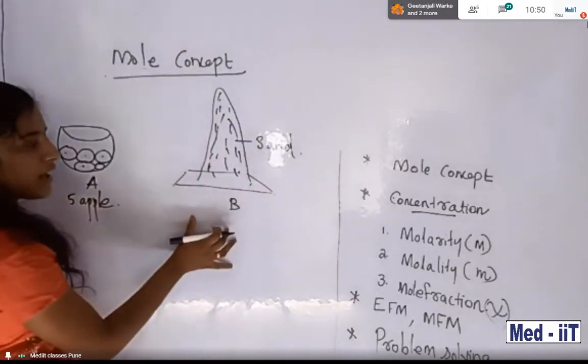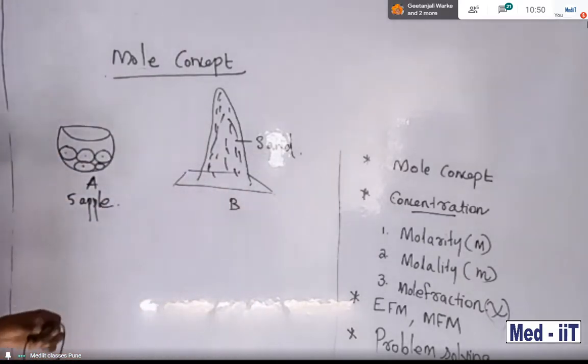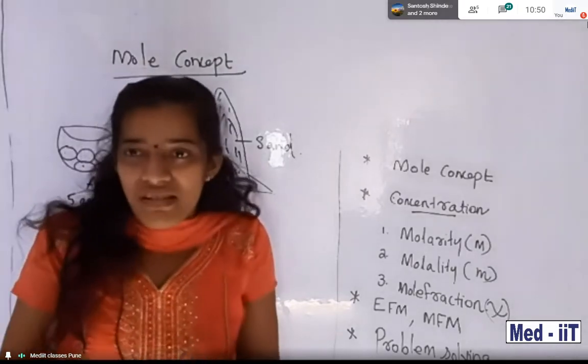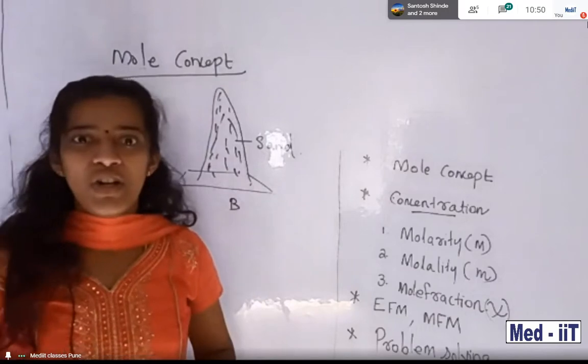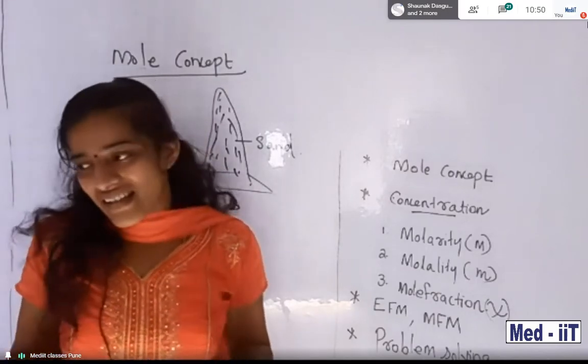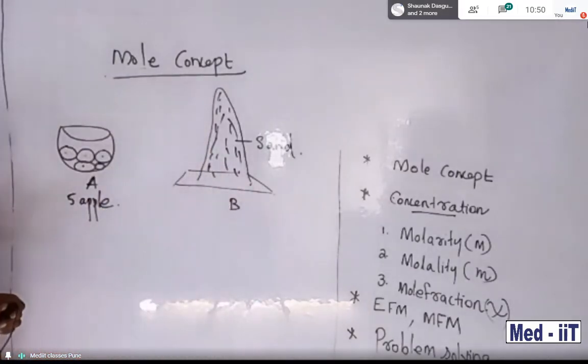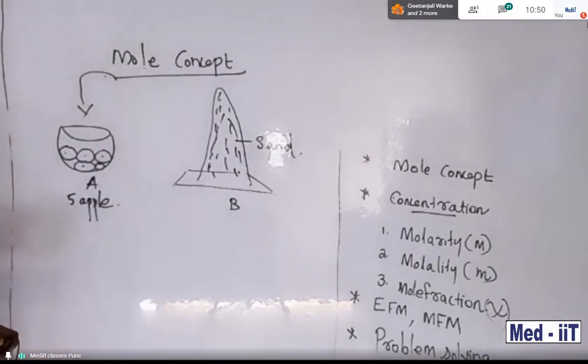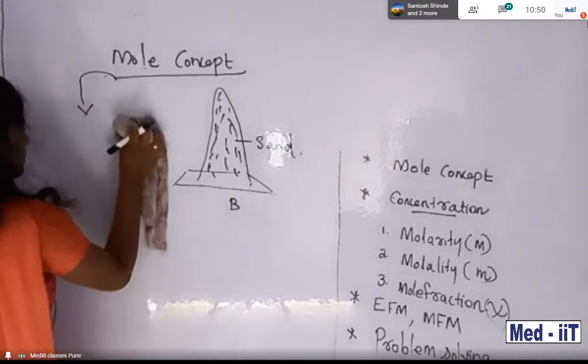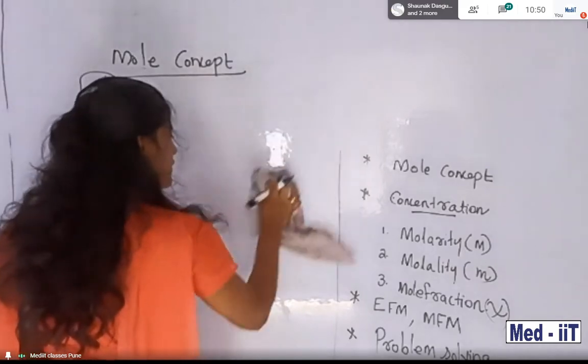The apples are countable, the sand is not. But in chemistry, we want to find out the amount of substance present in a given sample. Scientists studied this topic a lot, and after the study they found out how to determine a number of quantity. Okay, suppose, students, listen to me.